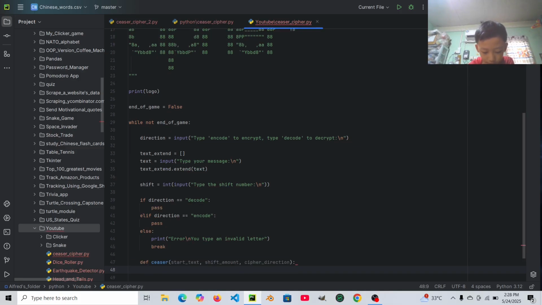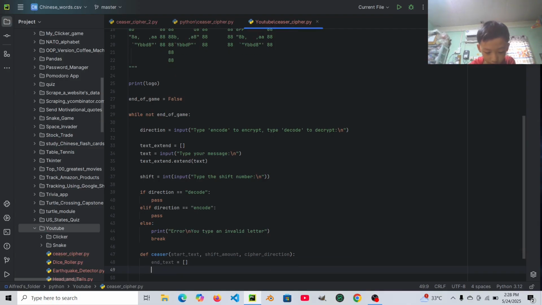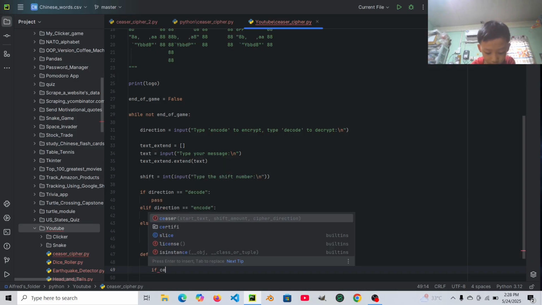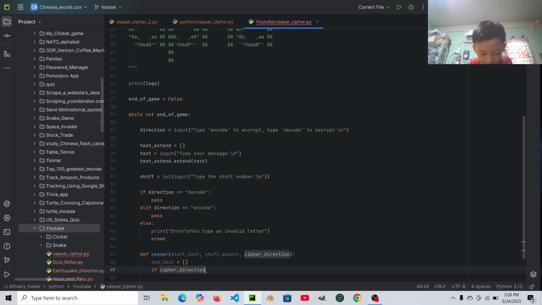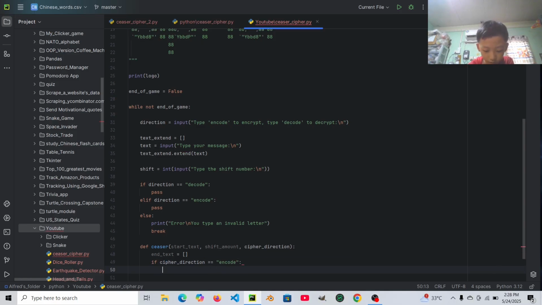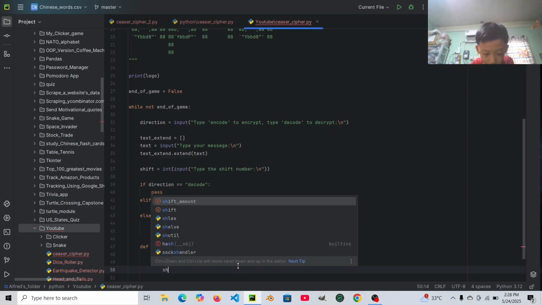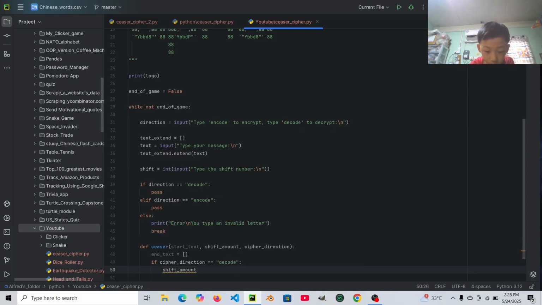Then end text equals to a list, and if cipher direction equals to decode, then shift amount multiply equals by -1.